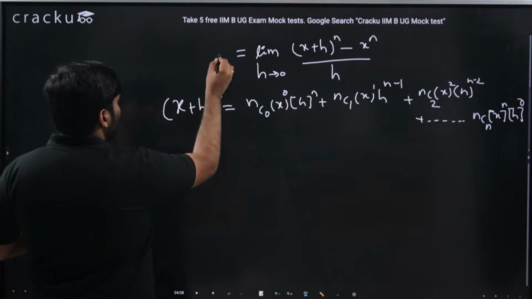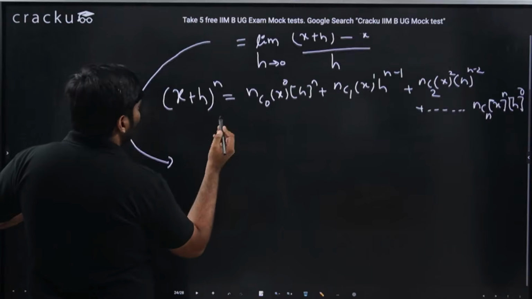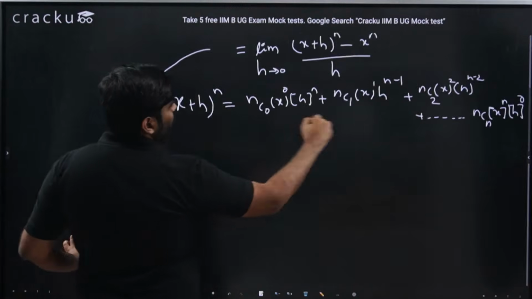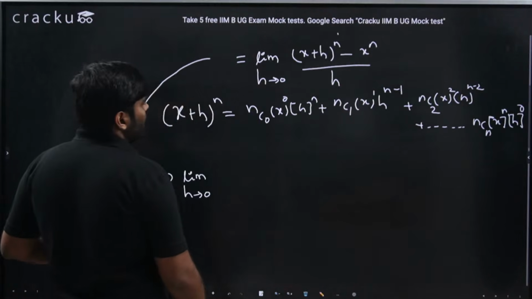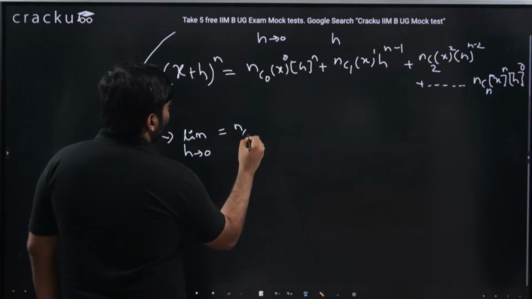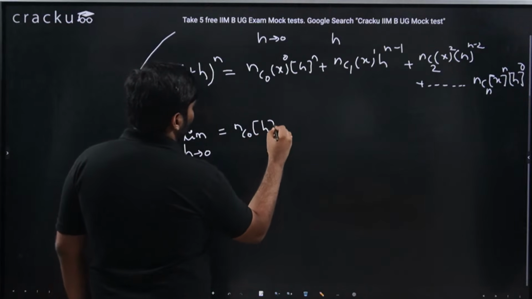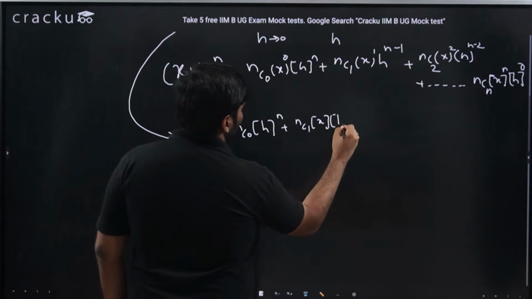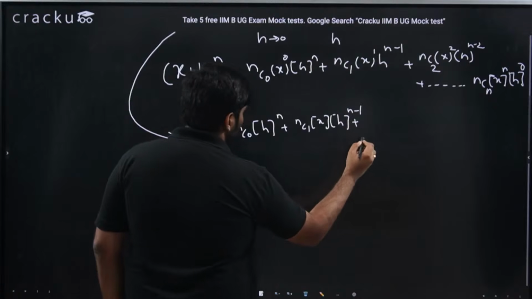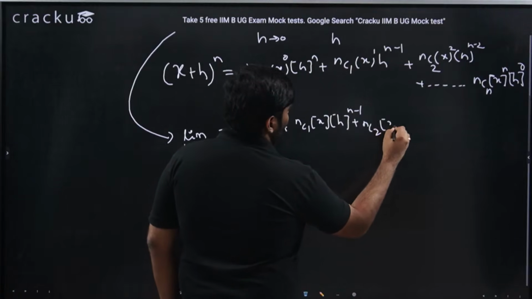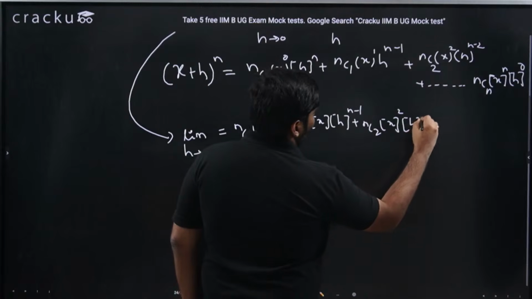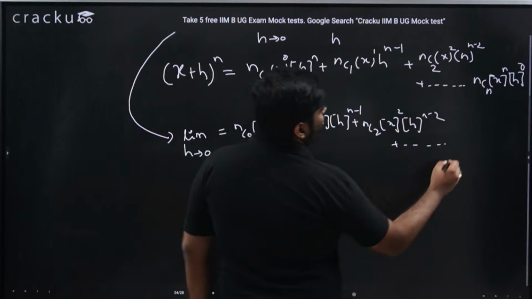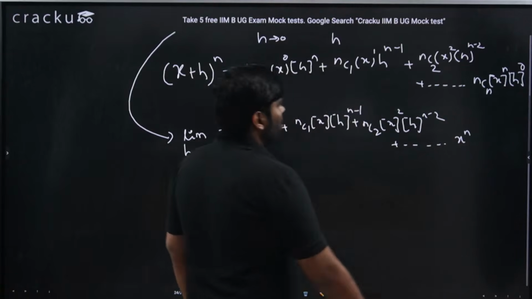Now I'll apply this onto here. I'll get limit h tending to 0 of this entire thing minus x power n, which is nothing but nc0 into h power n, because x power 0 is 1, plus nc1 into x into h power n minus 1, plus nc2 into x square into h power n minus 2, and so on, till ncn, whose value is 1, into x power n into h power 0, which is also 1.